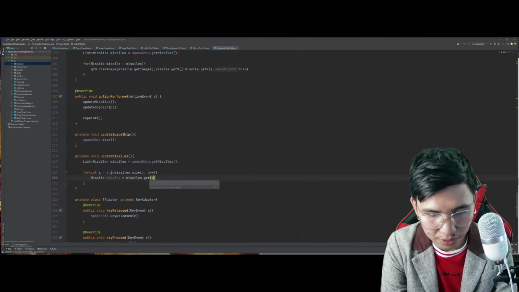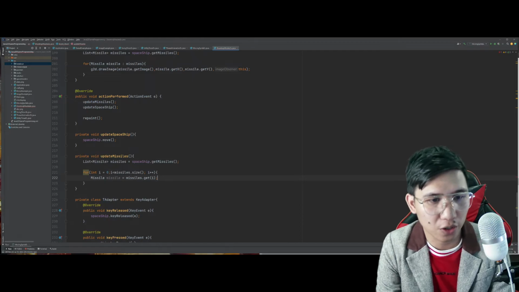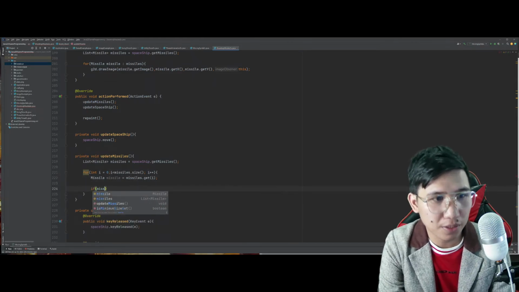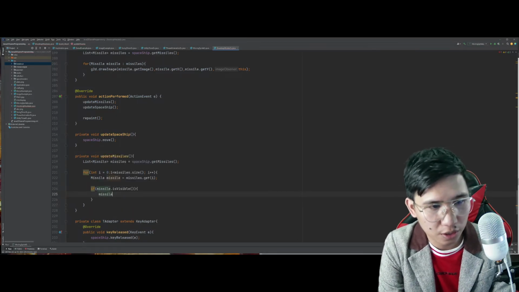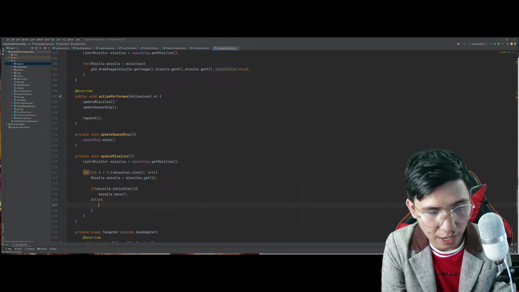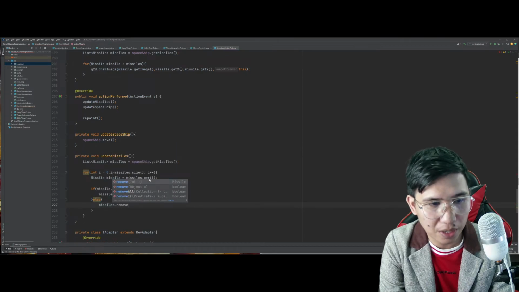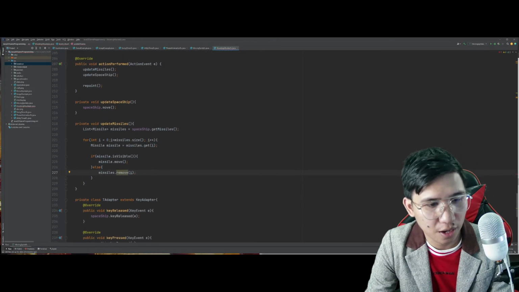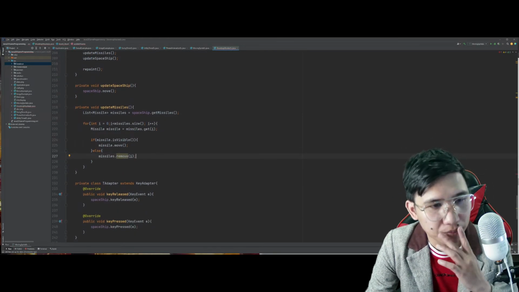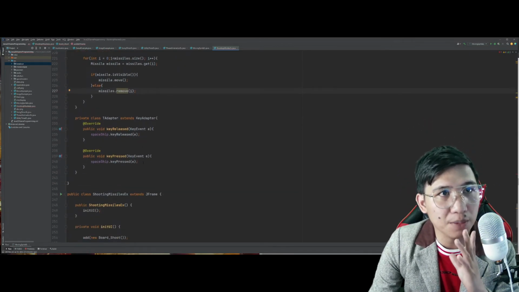Kukunin ko lang yung mga missile na lumalabas kumbaga. So, get i. If the missile is visible, if it is true, the missile will automatically move. If the missile is not visible, the missile will now be removed. So, working na to. Missiles.remove. TAdapter for key presses.